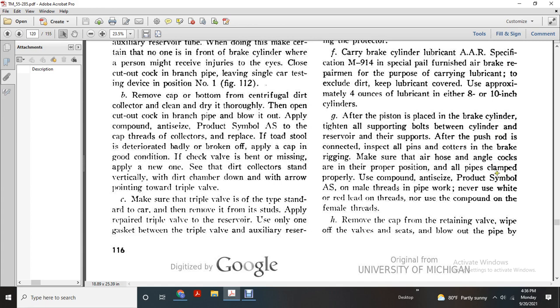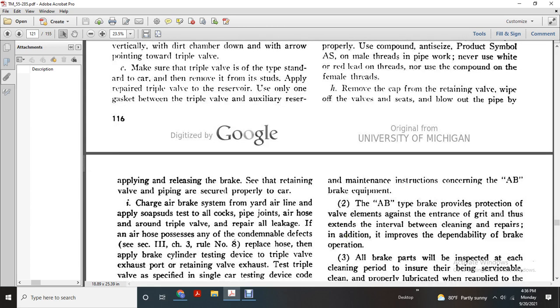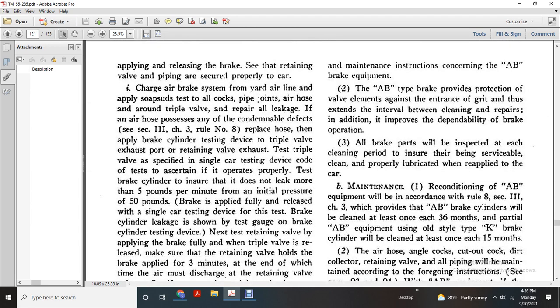Remove the cup of the retaining valve, wipe the valve with a sheet, and blow out the pipe. Apply and release the brake; seal the retaining valve and make sure the piping is secured properly. Try the rear brake, stiffening the air line, and apply soap suds to test the cock, the pipe joint for the air hose, and the air around the triple valve. Repair all air leaks. If an air hose has any of the condemnable defects seen in section 3 of chapter 3 of Rule 8,